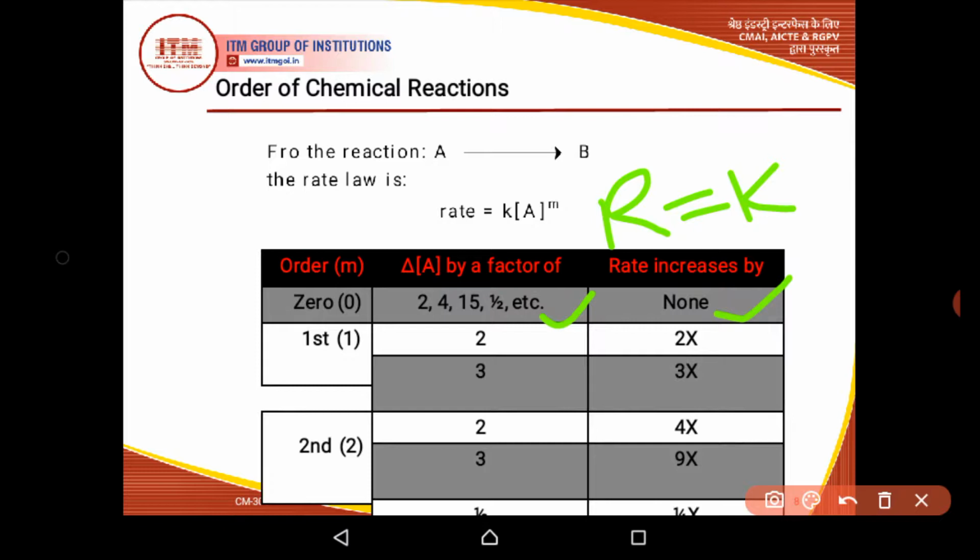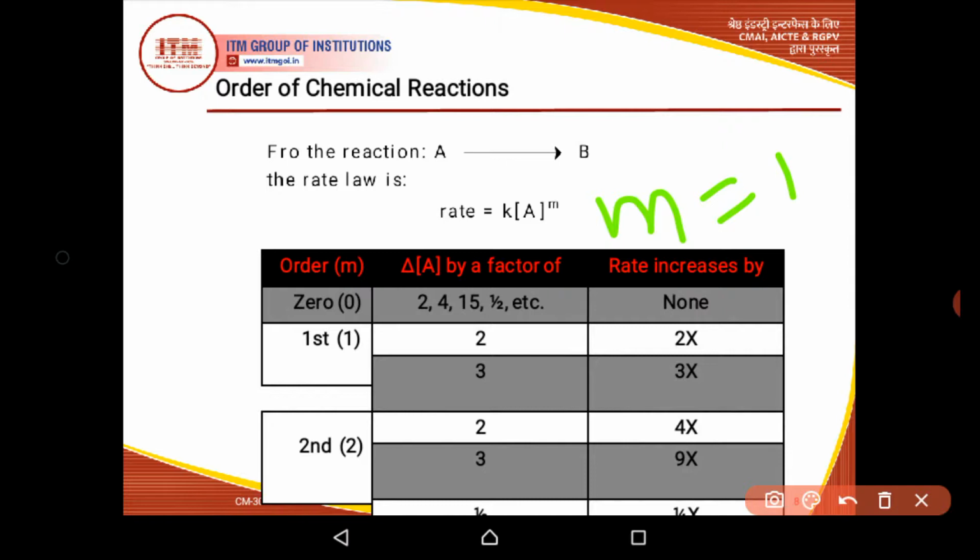Similarly, if there is a first order reaction, meaning the value of m is 1, the net rate will be rate equal to k[A].